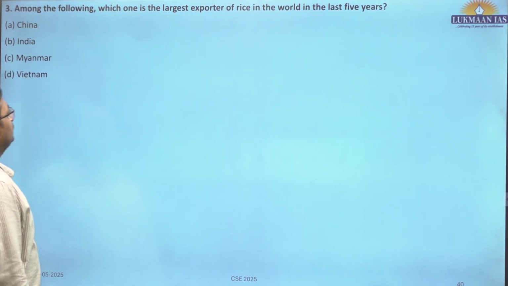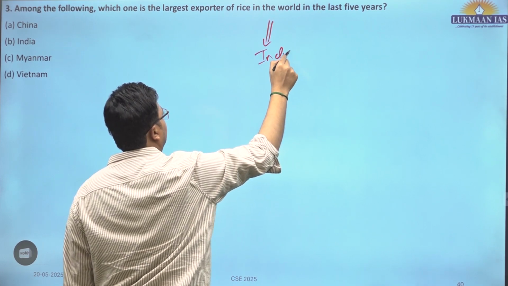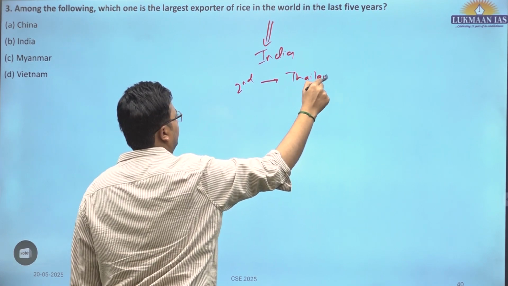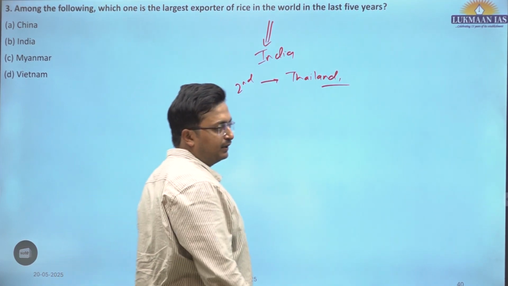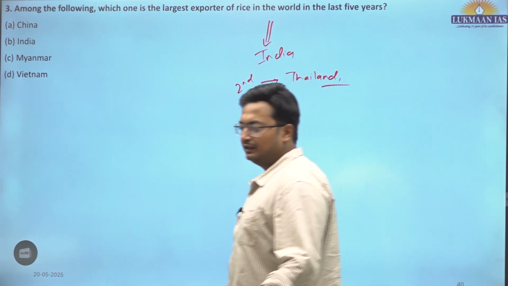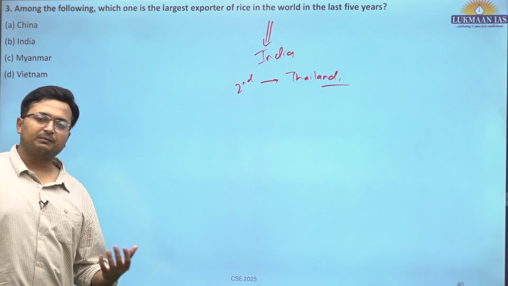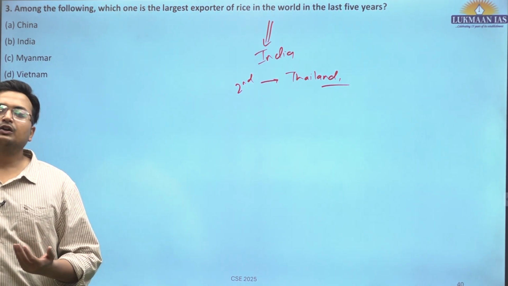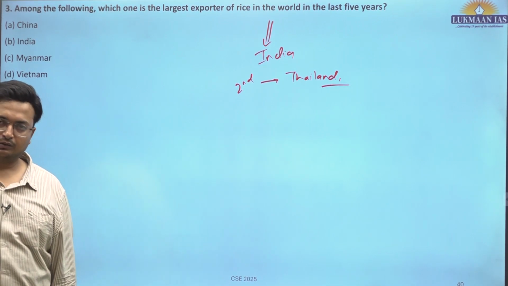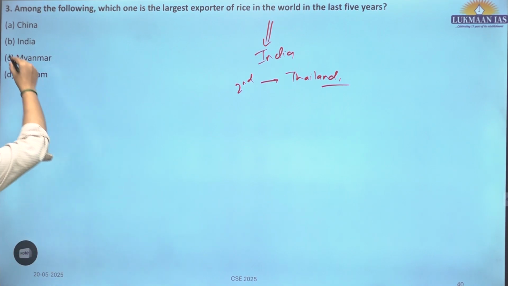Third, amongst the following, which is the largest exporter of rice? It is India. Second is Thailand. That is why India has always been dragged by Thailand over violating those amber box subsidies. Thailand has always accused India of using the minimum support price and public distribution system to incentivize more production of rice in a way that rice is even exported. Okay, so they are actually distorting global trade. B is the correct answer.